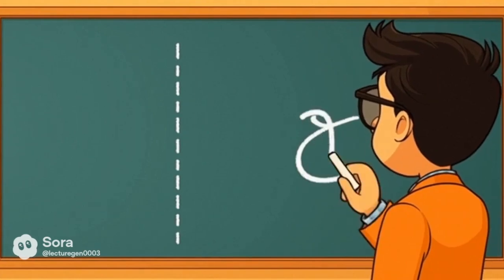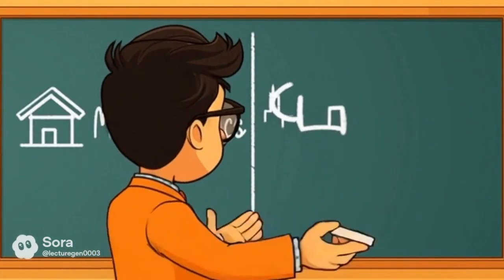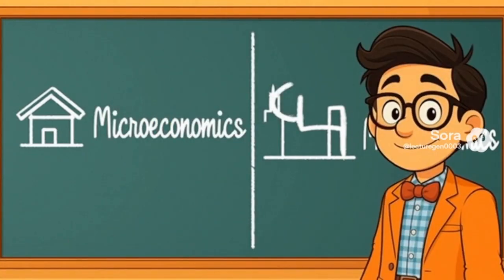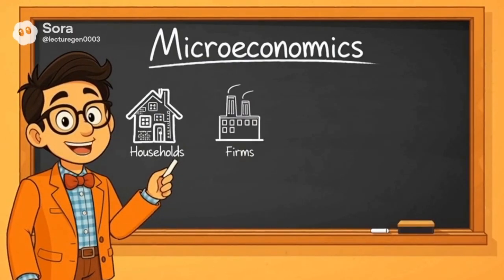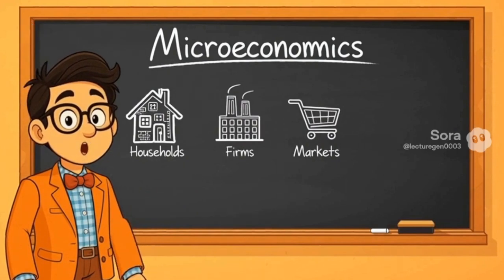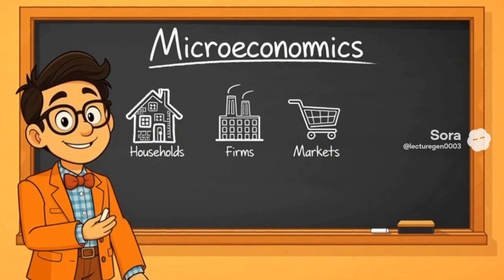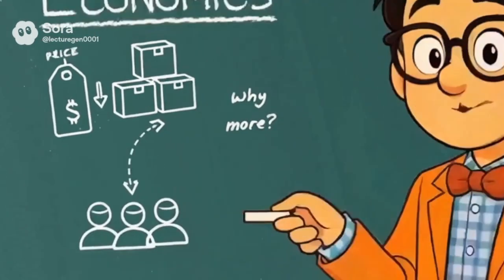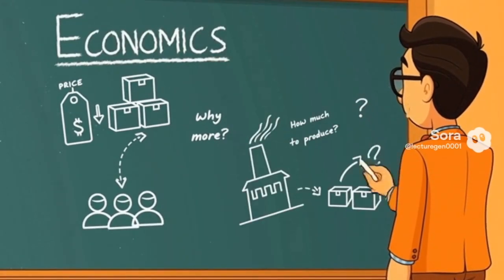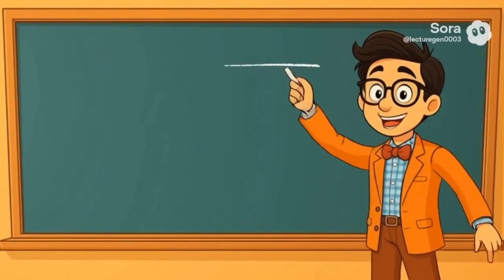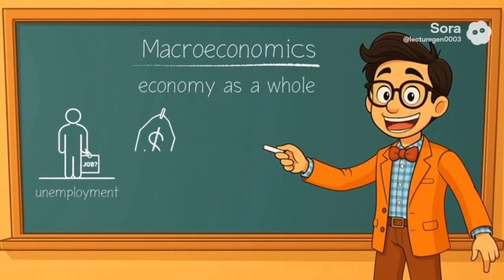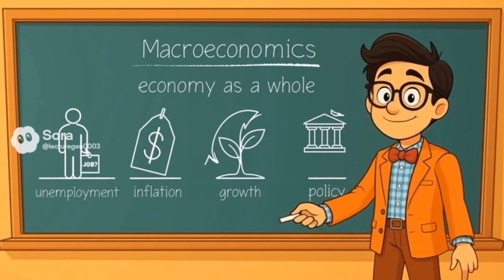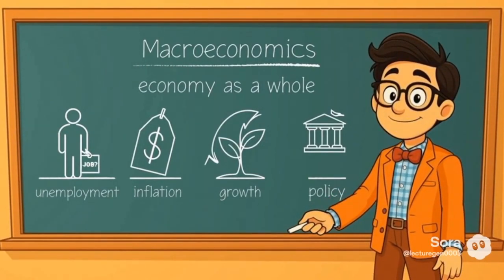Now let's connect this to another key distinction in economics: the difference between microeconomics and macroeconomics. Microeconomics studies individual parts of the economy, like households, firms, and specific markets. It answers questions such as, why do people buy more of a product when its price falls? Or, how does a company decide how much to produce? Macroeconomics, on the other hand, studies the economy as a whole. It looks at big issues like unemployment, inflation, economic growth, and government policy.